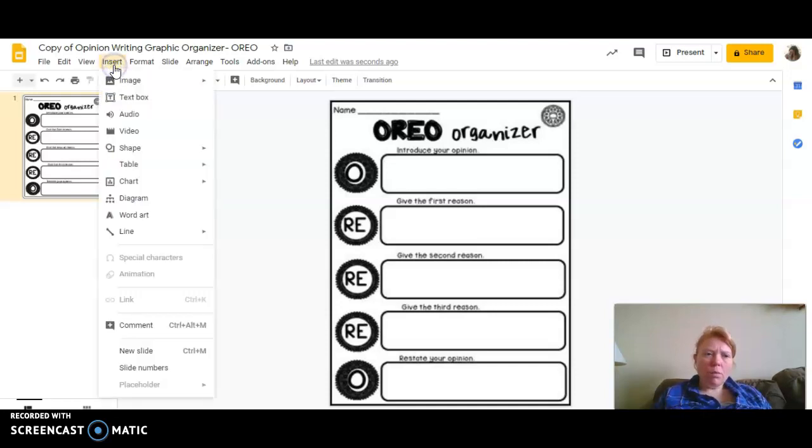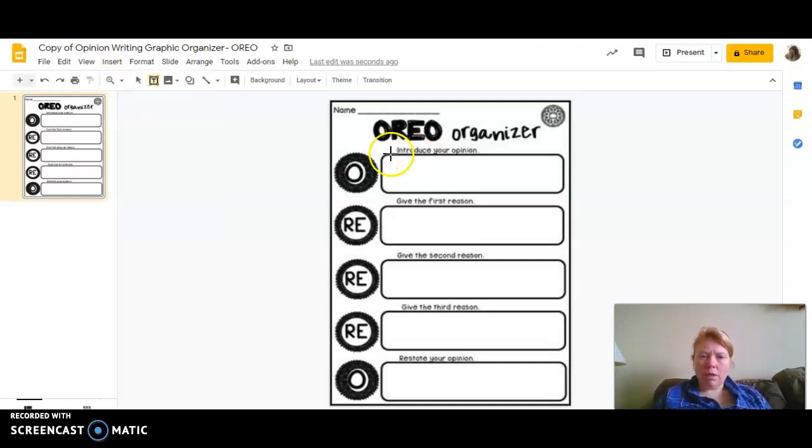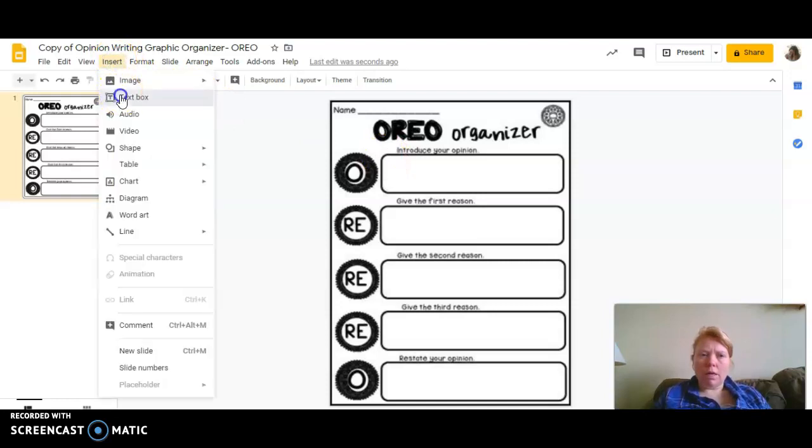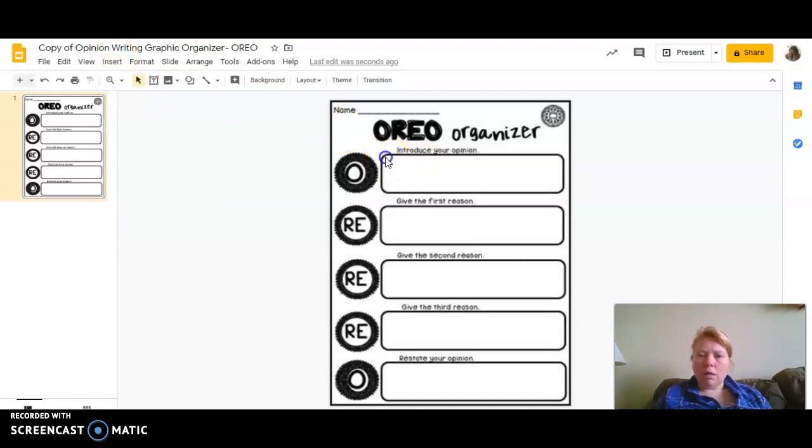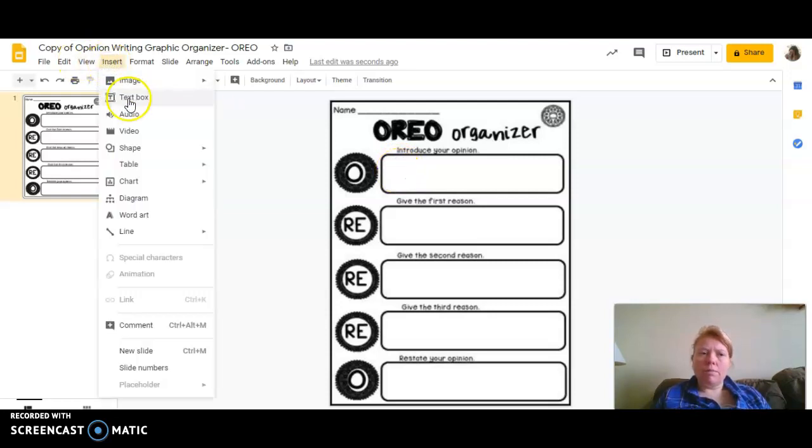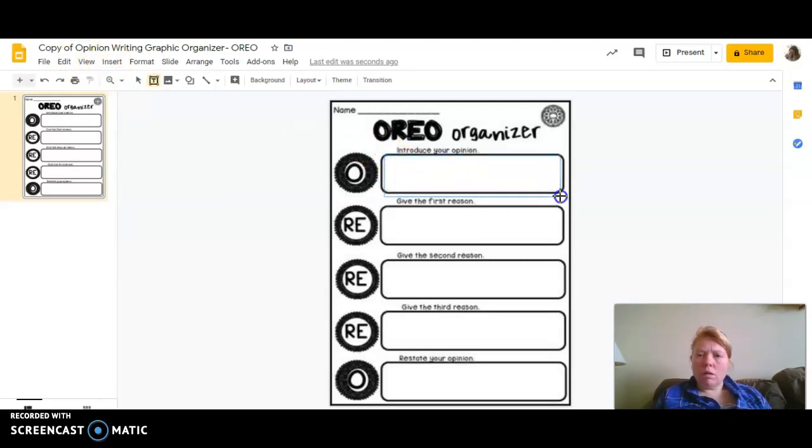So if you want to type in it, you're just going to click Insert and then Text Box, and then create a text box inside the box. So in this one, I have, if it'll work, there we go.